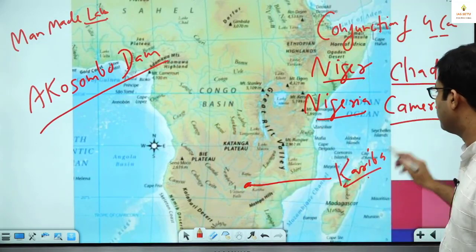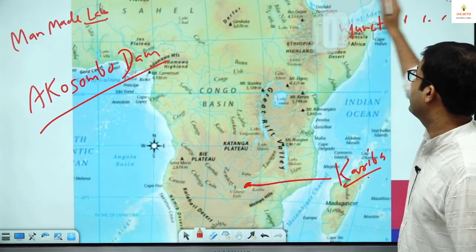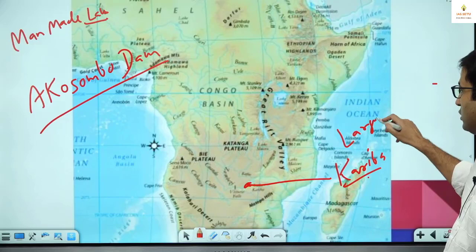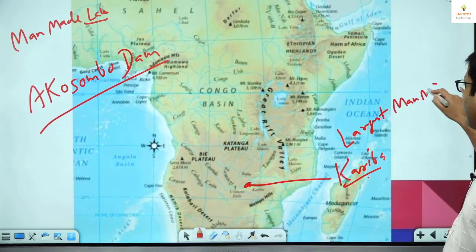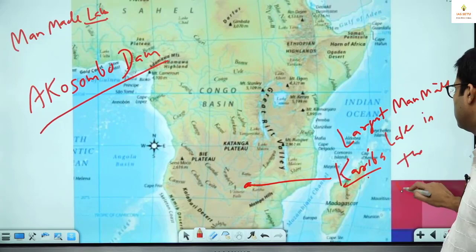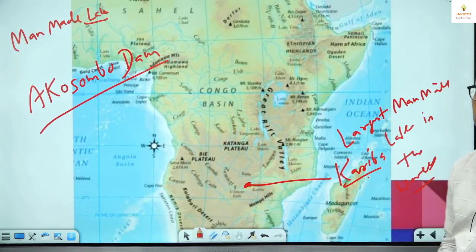Now this is Lake Kariba. It is the largest man-made lake in the world. Largest man-made lake in the world, Lake Kariba.